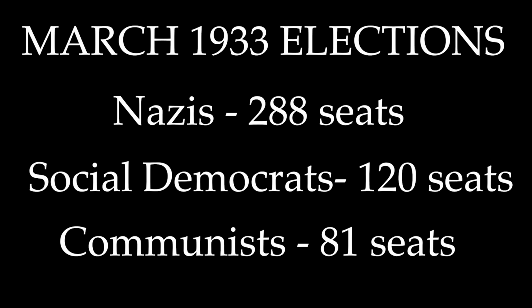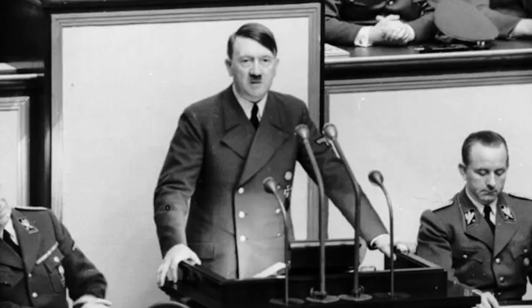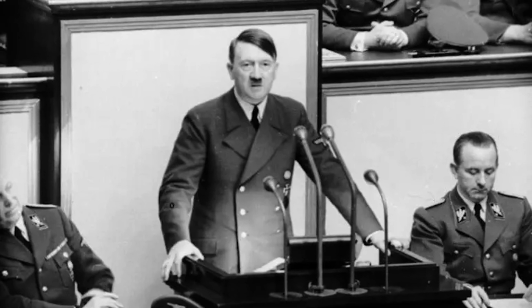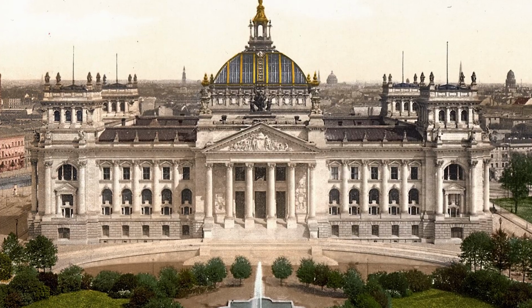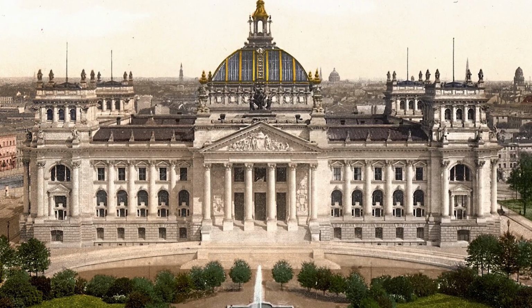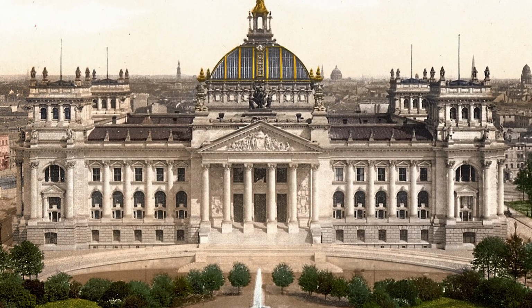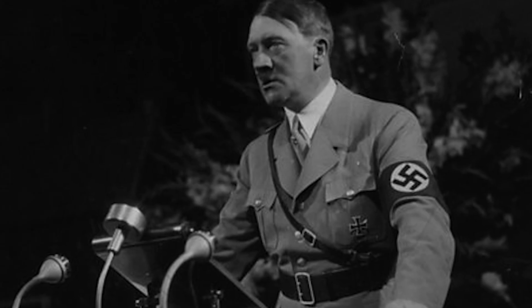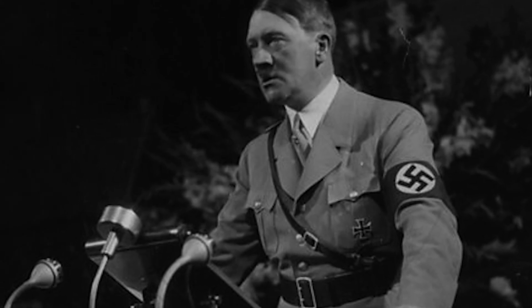In the March elections, Hitler used his emergency powers to ban the communists from taking up their 81 seats. The Nazis also formed a coalition government with the nationalists to give Hitler his first majority in the Reichstag. This was the moment that Hitler had been waiting for. He now had enough support to change the Weimar Constitution. On the 23rd of March, the Reichstag met to vote on a new law called the Enabling Act. This act would allow Hitler to pass his own laws without the approval of the Reichstag, meaning that the Chancellor could rule on his own.